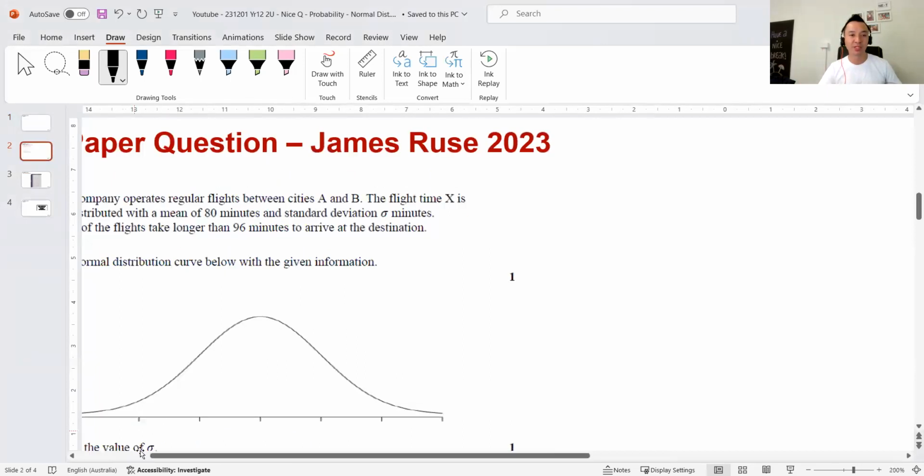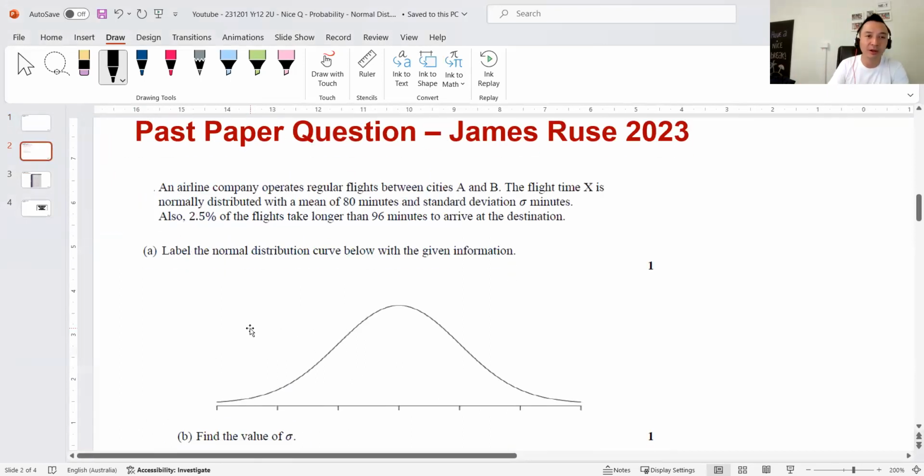Now, James Ruse. All right, so this question, let's highlight the key things. An airline company operates regular flights between cities A and B. The flight time X is defined as a normally distributed variable, with a mean of 80. What's its standard deviation or its variance?